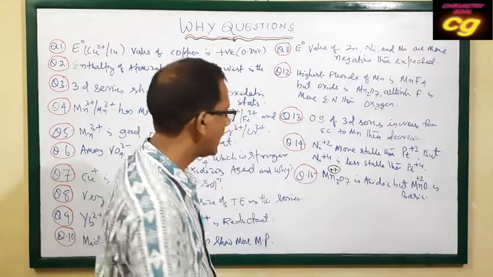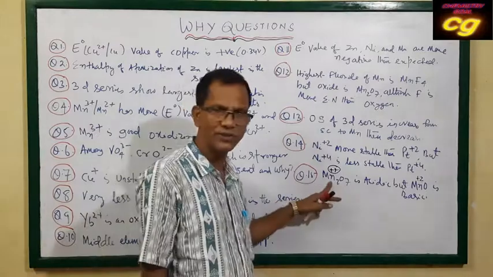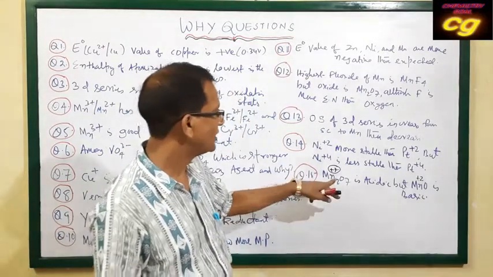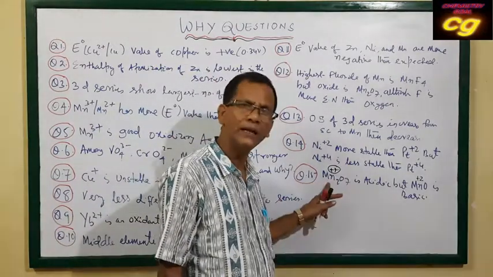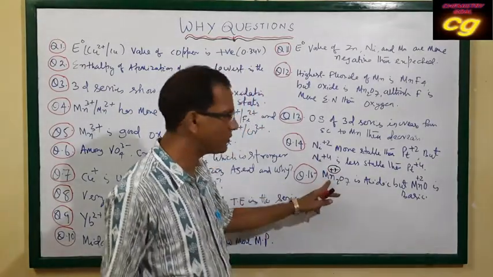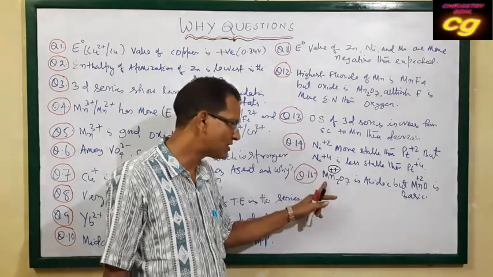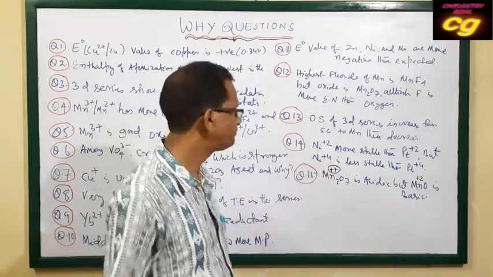As manganese in Mn2O7 has the +7 state, it is more covalent and more acidic. This only depends upon the charge.